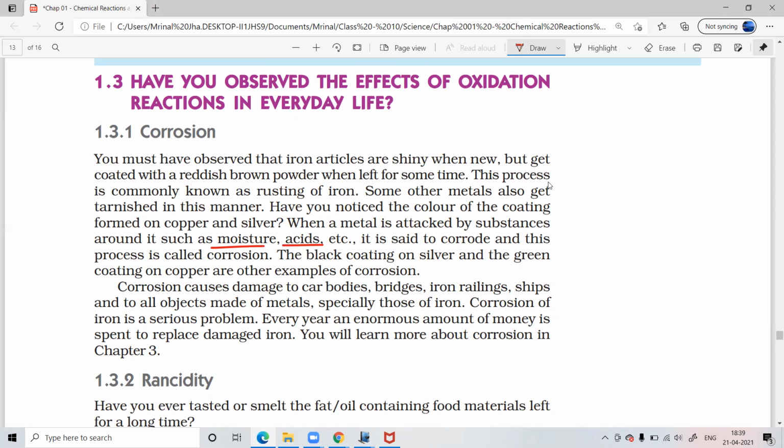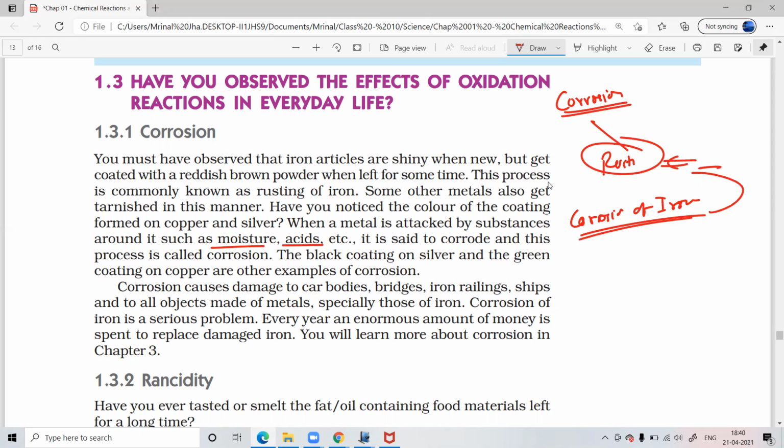See, rusting is one of the examples of corrosion. The name rusting has been given to corrosion of iron. Corrosion of iron is called rusting.